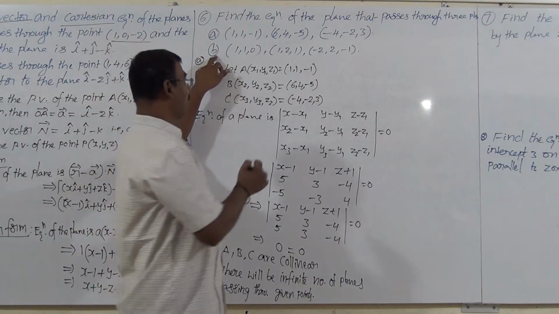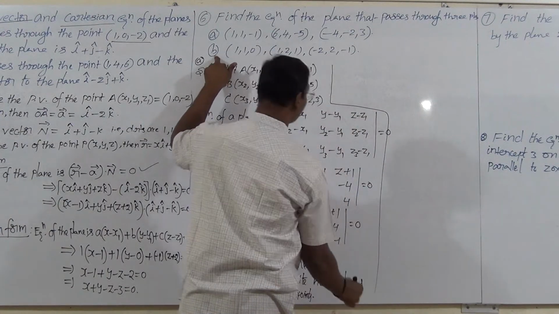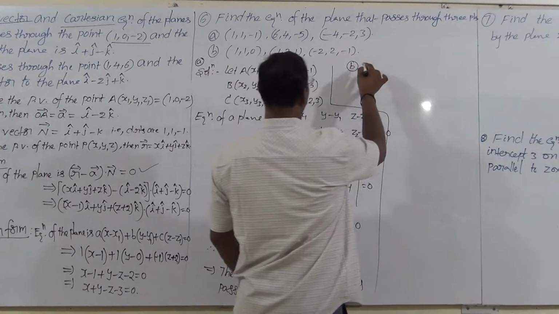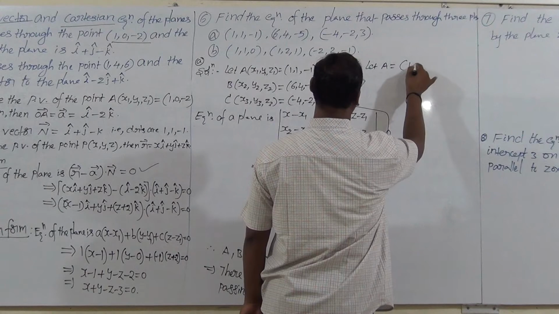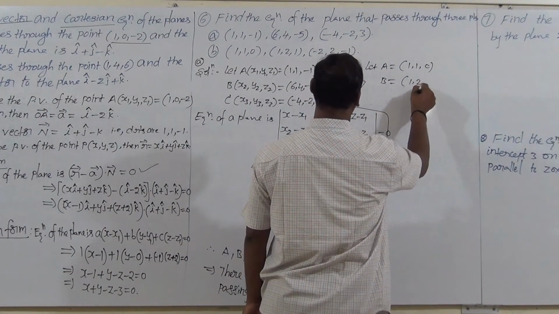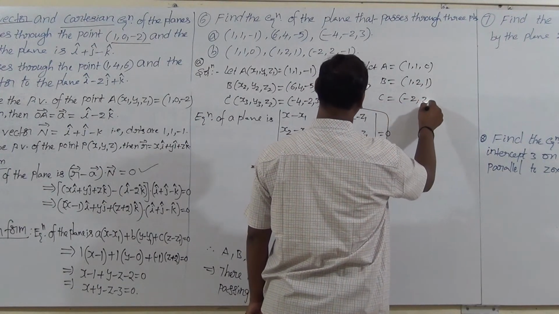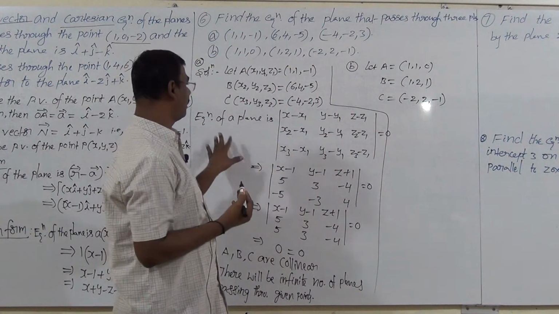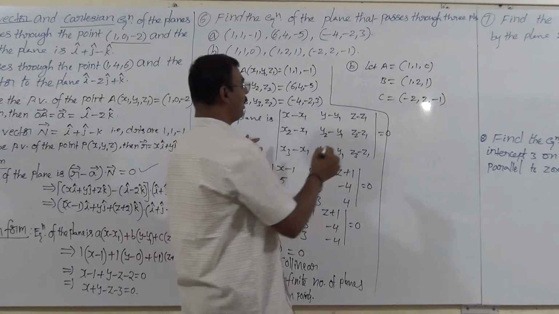Shall I take problem number B? Okay, I will take problem B. See here, all of you, the second question. Let us take the points A equal to (1, 1, 0), B equal to (1, 2, 1), C equal to (minus 2, 2, minus 1). These are non-collinear points. I want the equation of the plane. This is the formula, I substitute here.